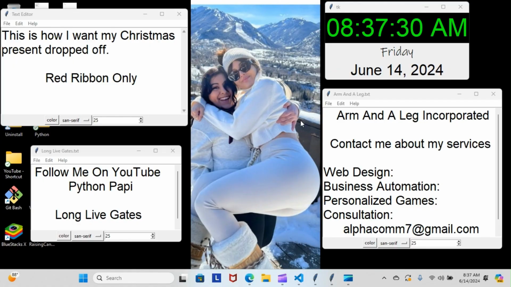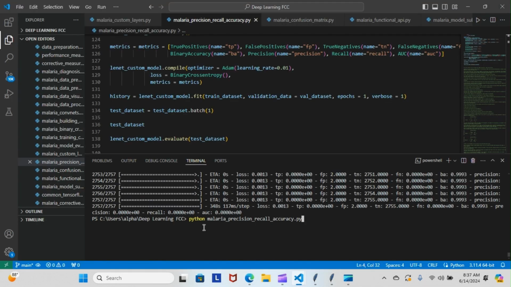All right, on today's episode of Python Papi, we're back inside our TensorFlow course, and we're still doing our malaria confusion matrix module. Let's have a look at what we went over today. But first, we're going to go back and revisit the malaria precision recall accuracy module to look at the information that we ran overnight. Now, for some reason, I never had this before.